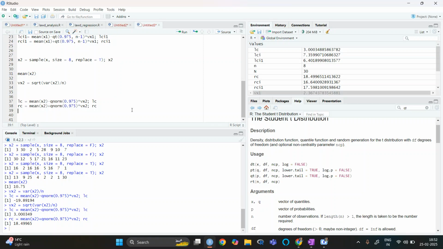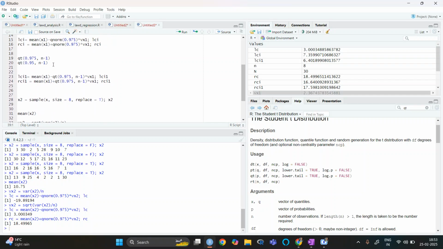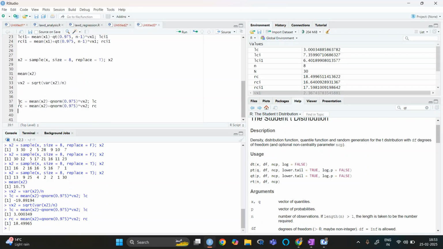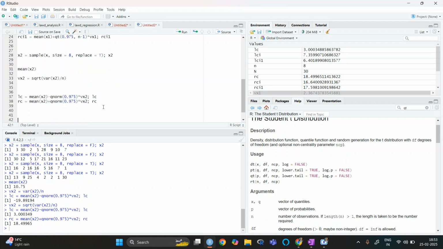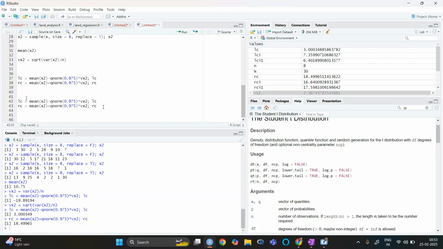Okay, so next we want to find the estimation of confidence interval when sigma square is unknown. For unknown, what we need is qt. These ones will be the same, so just copy this.